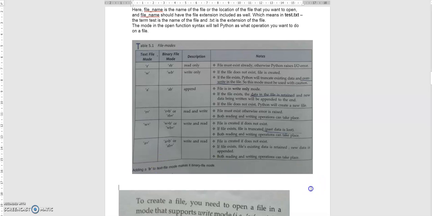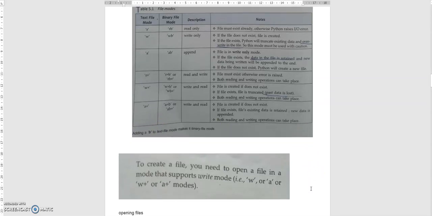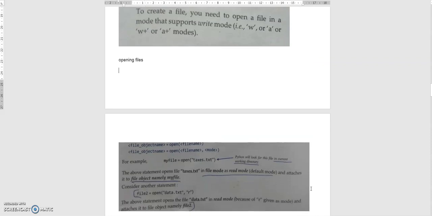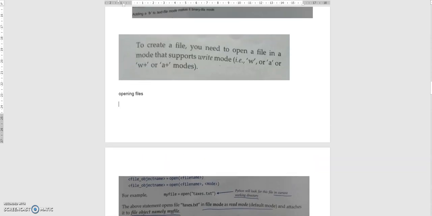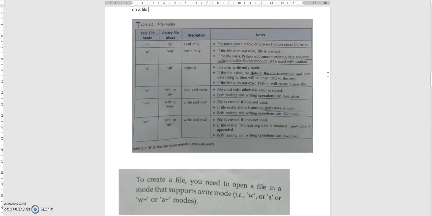Then suppose I want to create a file. You want to create a new file, so in which modes can we open it? If you want to create a new file, then you can open with W or W plus, A or A plus. In these modes, it will open a new file for you.